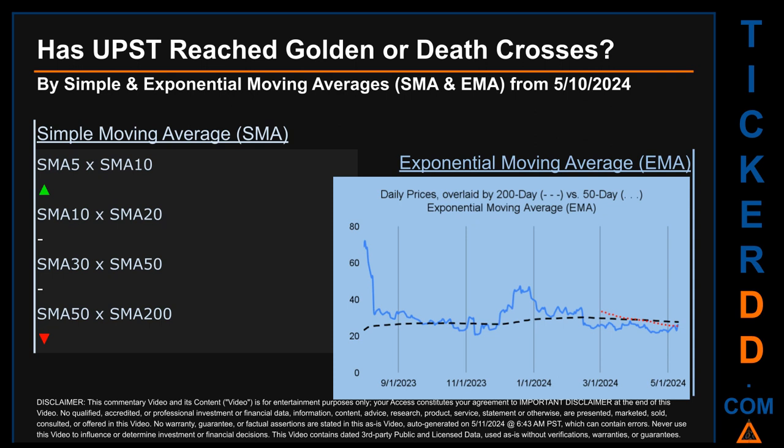For simple moving average, by comparing 50 to 200 days, we found a bearish death cross signal because the 50-day SMA crossed below the 200-day. Continuing with SMA, we looked across the 5 to 10, the 10 to 20, and the 30 to 50-day ranges to see if golden and death crosses had been reached. We found a golden cross signal for the 5 to 10. We could find neither a golden cross nor a death cross signal for the 10 to 20 and the 30 to 50.